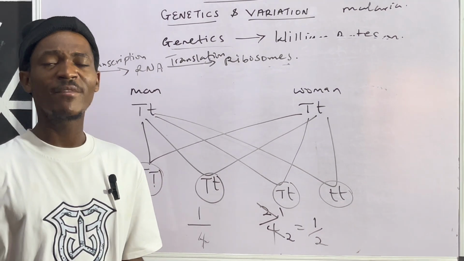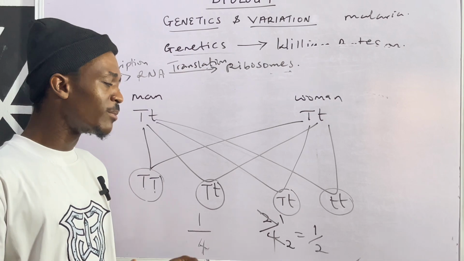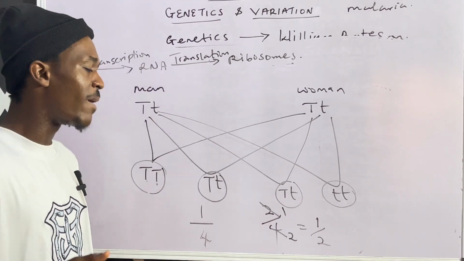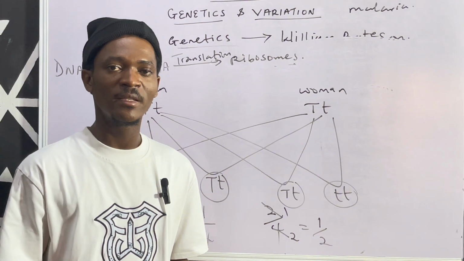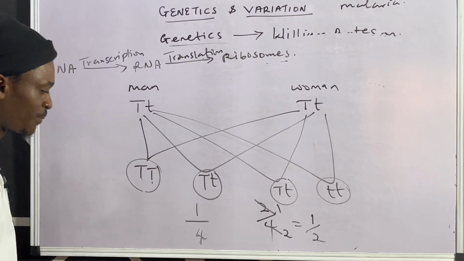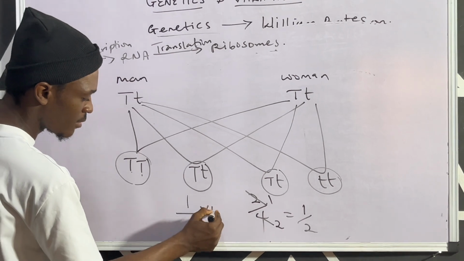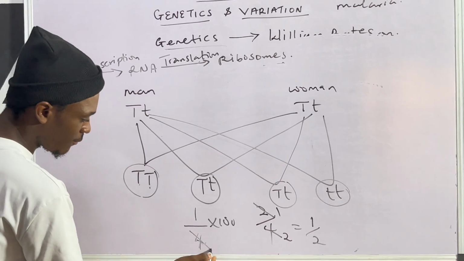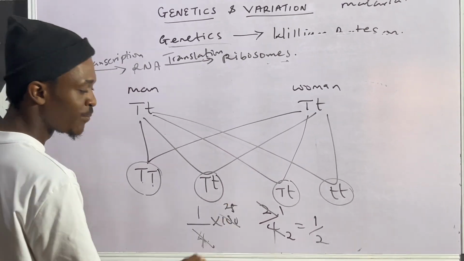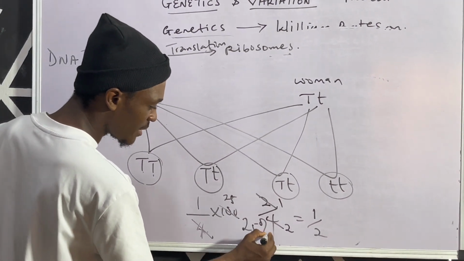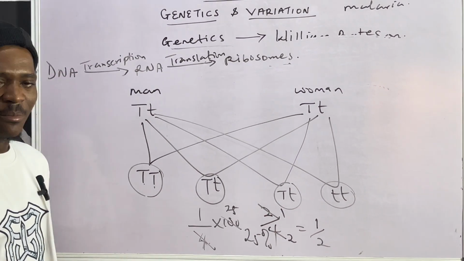Then, what about if they tell you the percentage? All you simply do, if you understand how to get probability, is just multiply by 100. So imagine they said the percentage of having a short child from this expression is 1 over 4 times 100. And when you do that, 4 into 100 is 25. So the percentage of having a short child is 25%. That's how you go about it.